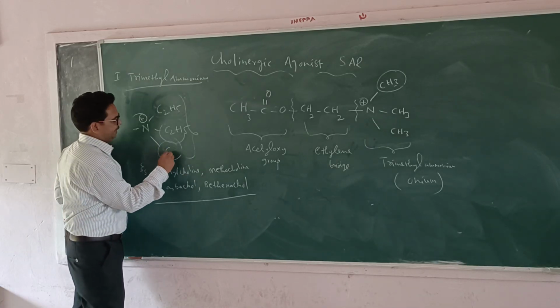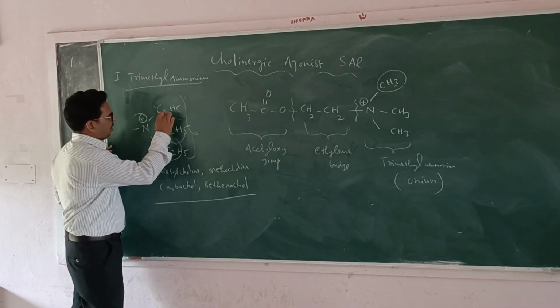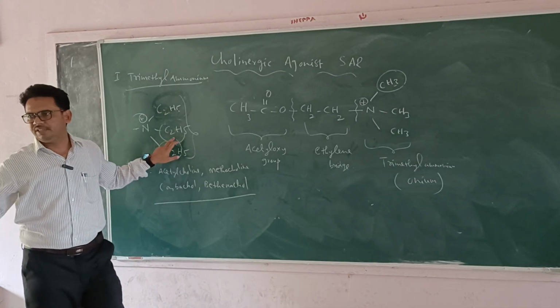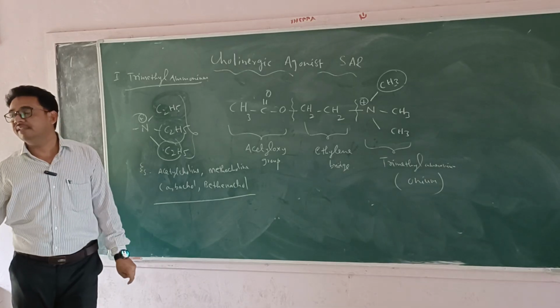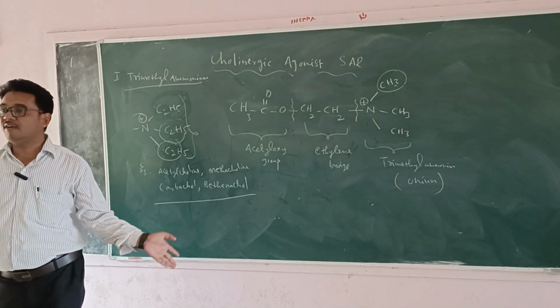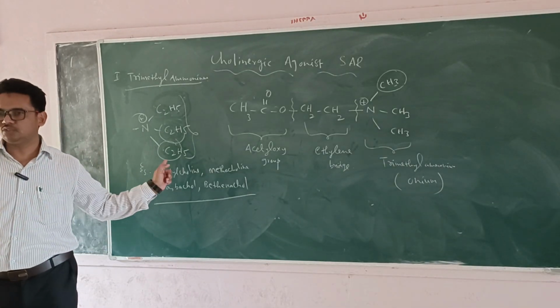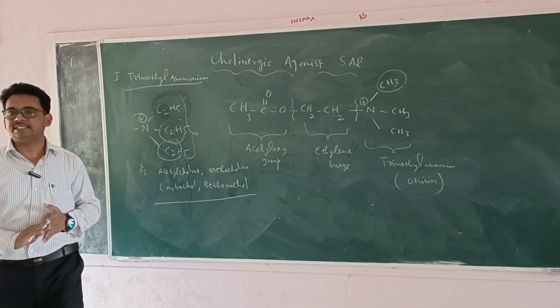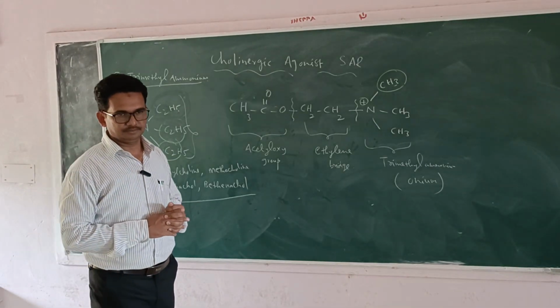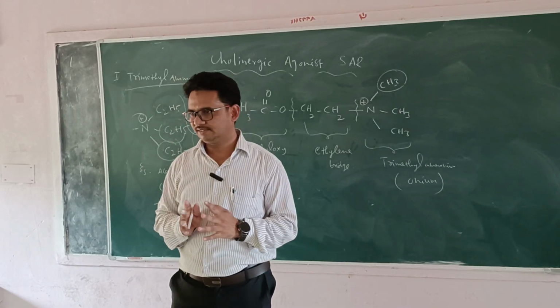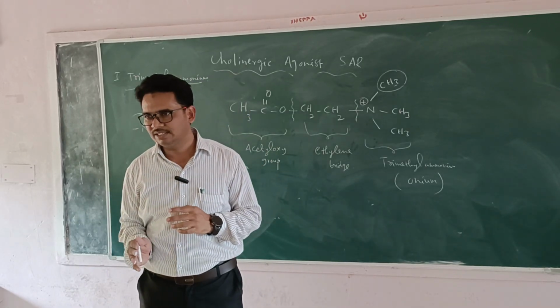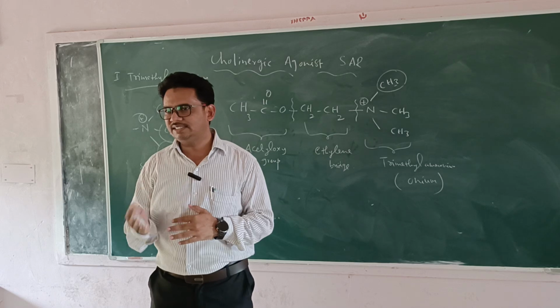Now I am going to replace all these groups with the ethyl group. Then what happens? Instead of cholinergic agonist, it is going to produce cholinergic antagonist activity. Completely contrast.